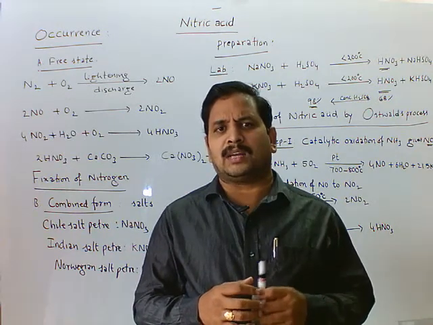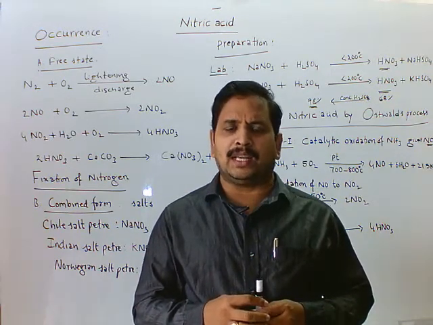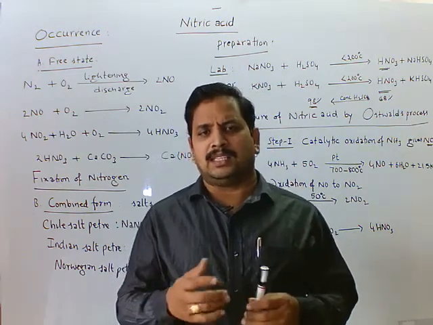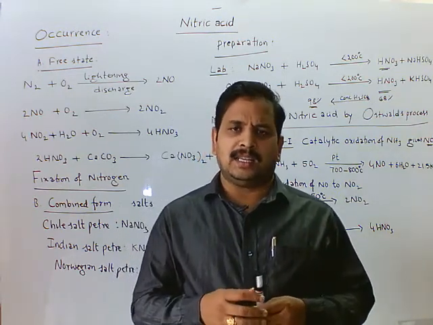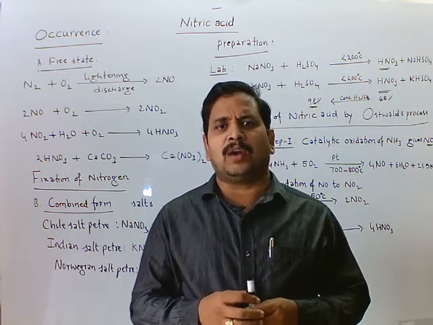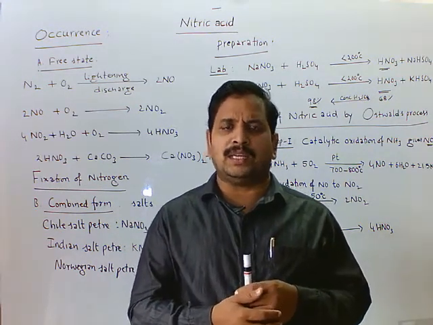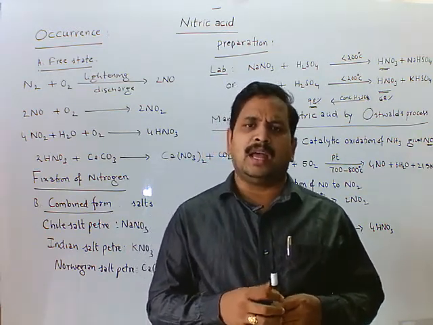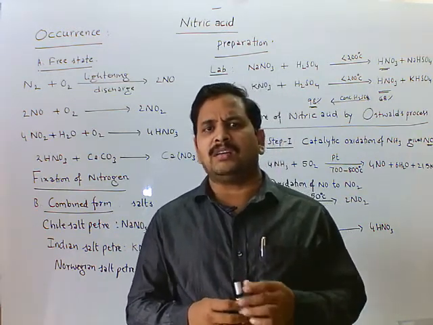This mixture boils at 121 degrees Celsius. The boiling point of pure nitric acid is 86 degrees Celsius, and its melting point is minus 42 degrees Celsius. It is non-poisonous and highly corrosive.